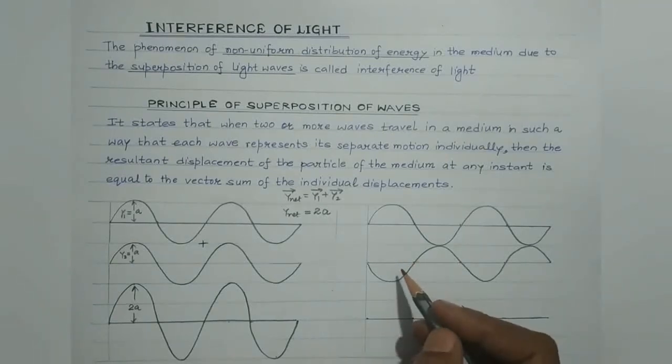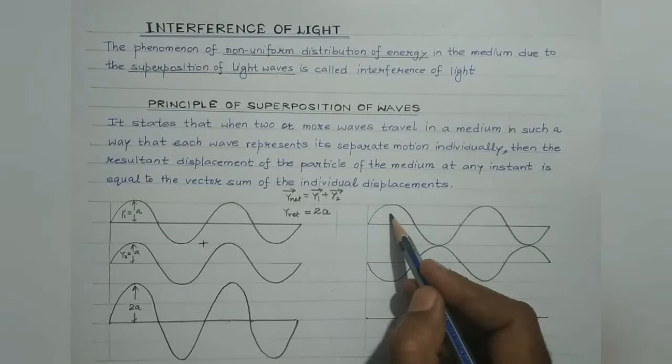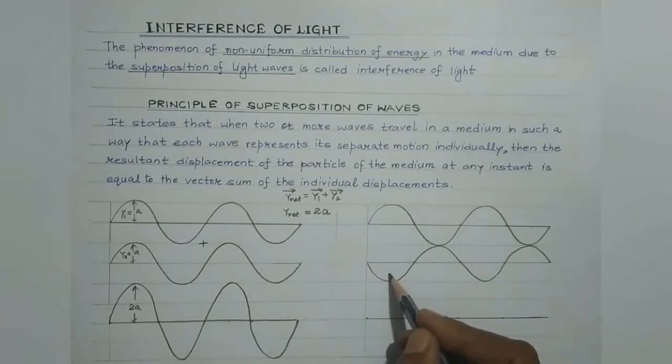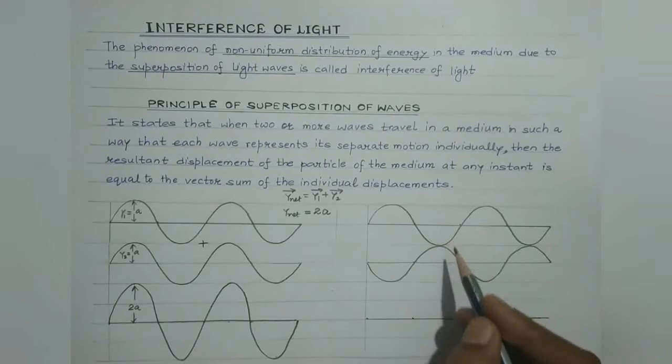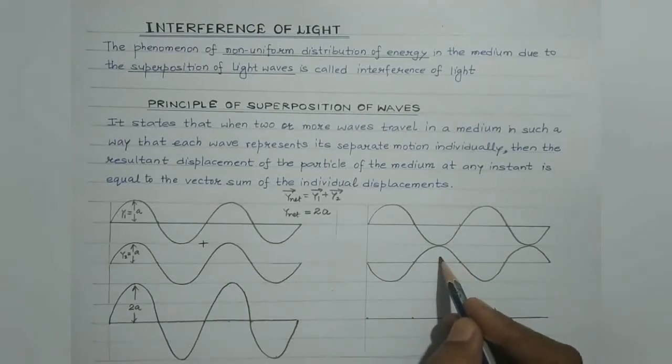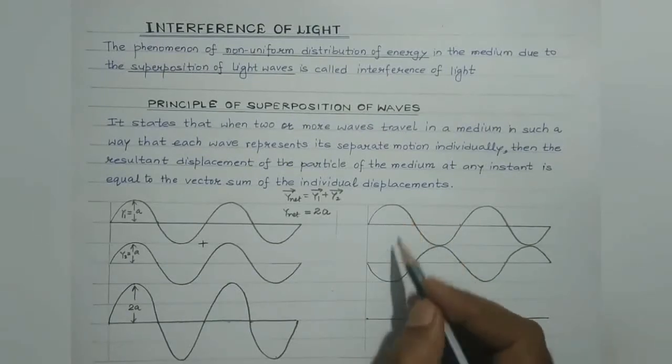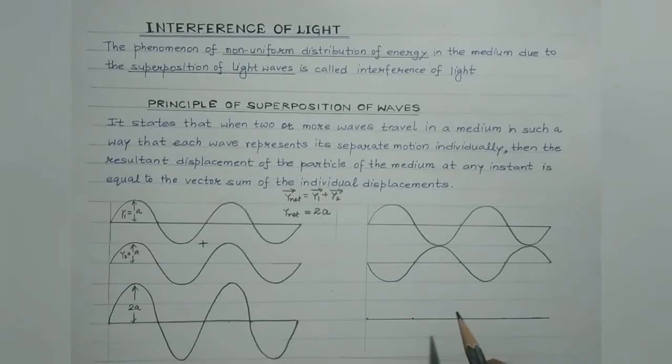So here the crest of one wave falls over the trough of the other wave, or the trough of the first wave falls over the crest of the second wave. In such a case, the resultant amplitude or the intensity of the resultant wave is minimum.